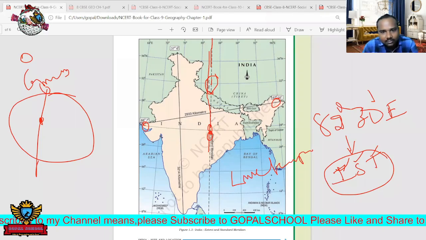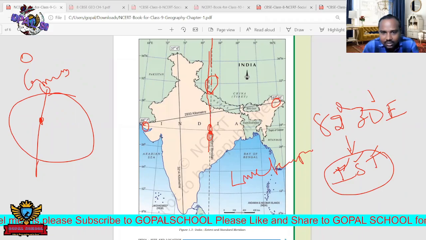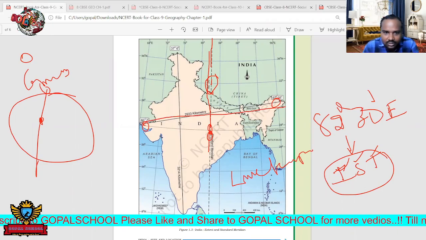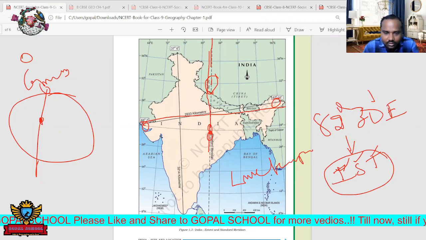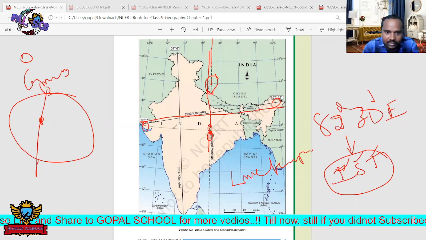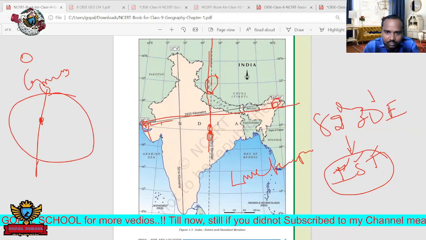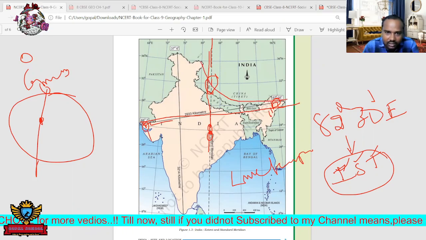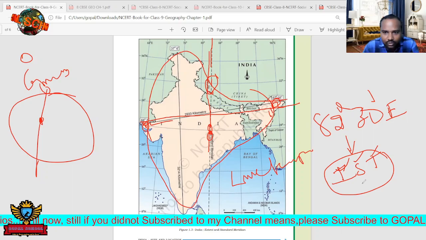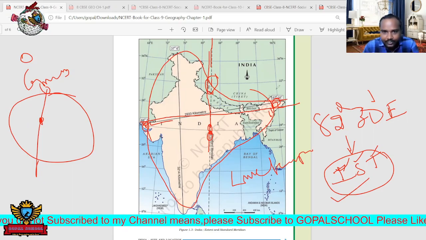Why are we considering this one? To tell equal time, because this longitude is at an equal distance from this place to this place. That's why by taking this one, we can tell the common time. Here 2 p.m. means here also 2 p.m. Here 1 p.m. means here also 1 p.m. So in total India, we are telling a single time. That's why we are following only this IST, Indian Standard Time.